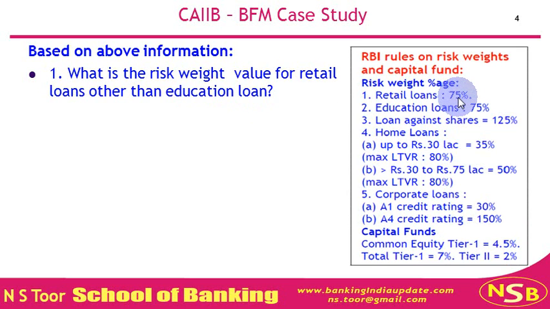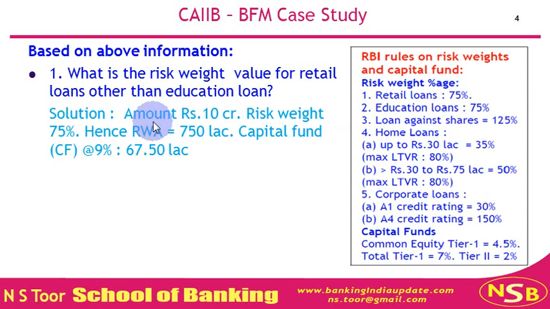Let us make the calculation. 10 crore multiplied by 75% gives us the risk weighted asset value of 750 lakhs or 7.5 crore.